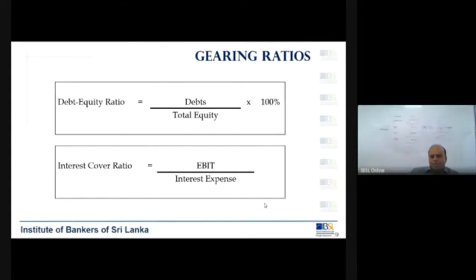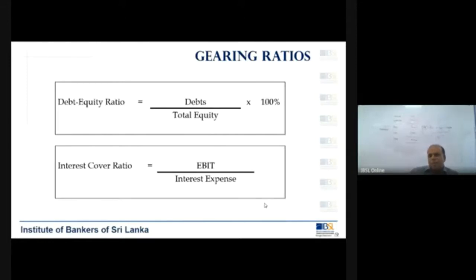What do you mean by that? Debt equity ratio is debts, that is all your loans where you have borrowed, divided by your total equity. Total equity is the money given by your shareholders, the profit that you have made, any other reserves, everything put together. So, debt equity ratio tries to understand whether this company is maintaining a reasonable ratio in terms of its capital.